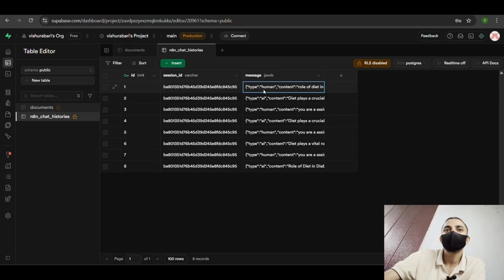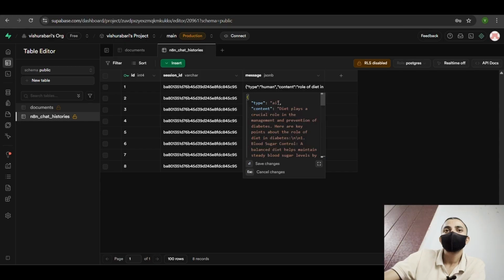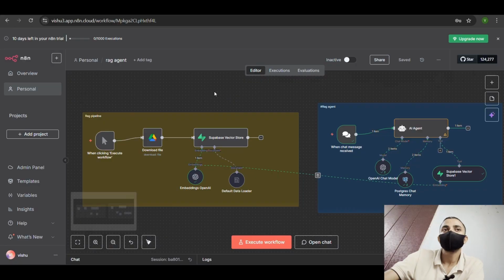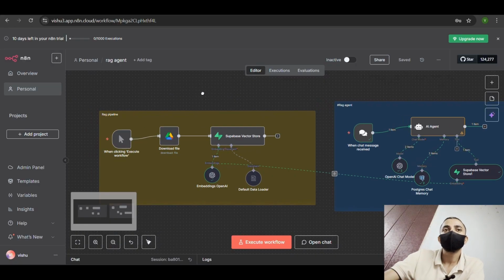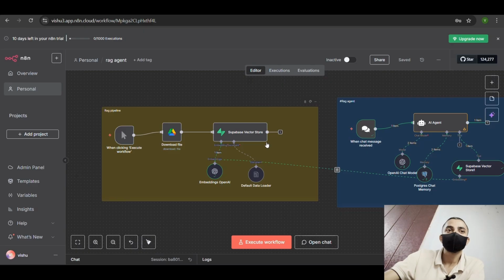You can see the type human, which has the question about the role of diet in diabetes, and the type AI, which is the answer given by the AI agent. So here is how you can connect your RAG AI agent to n8n. It's a full guide on how you can connect your RAG AI agent to n8n.